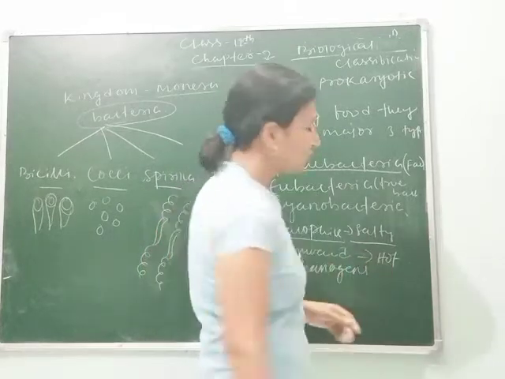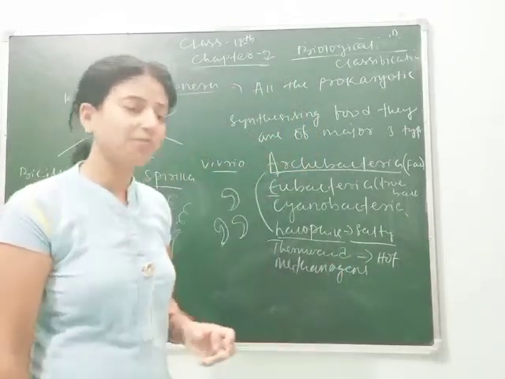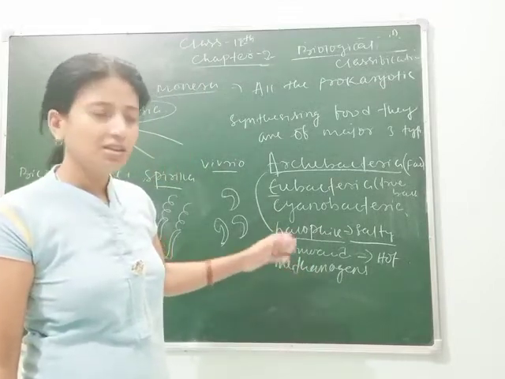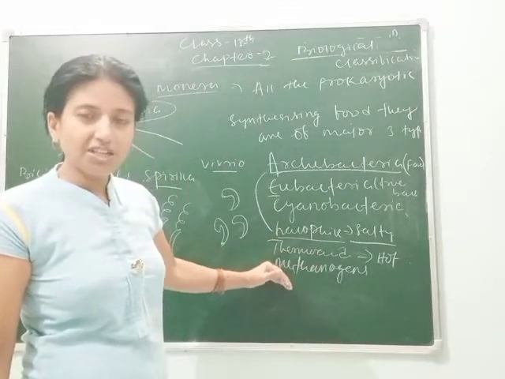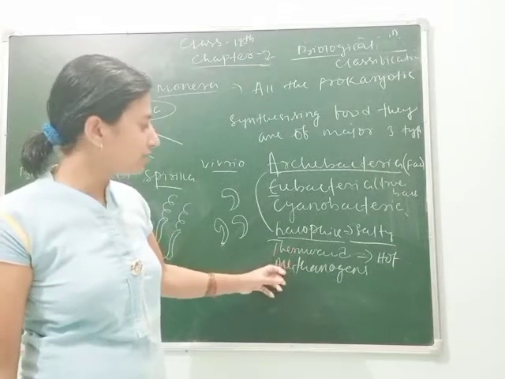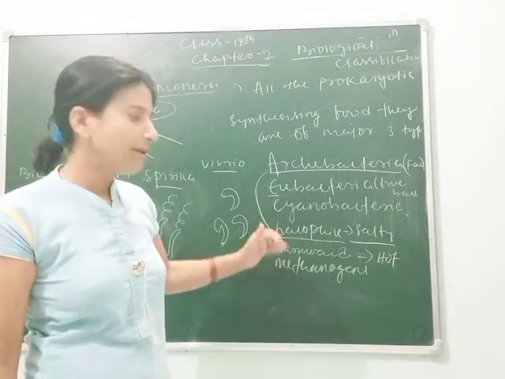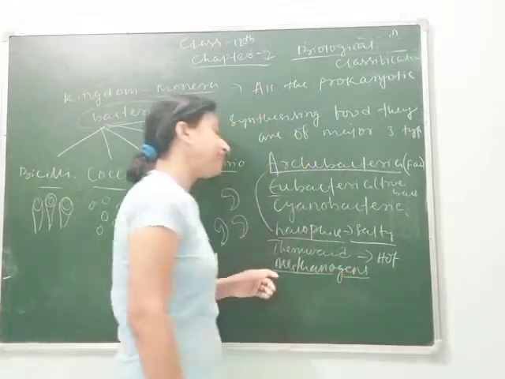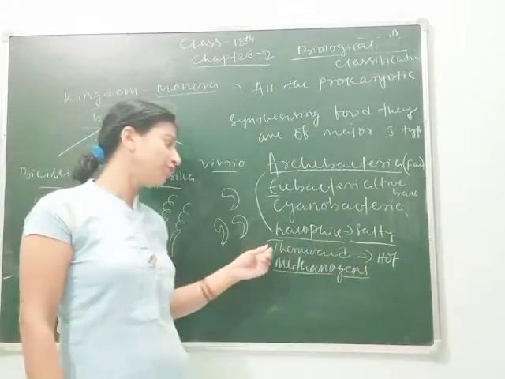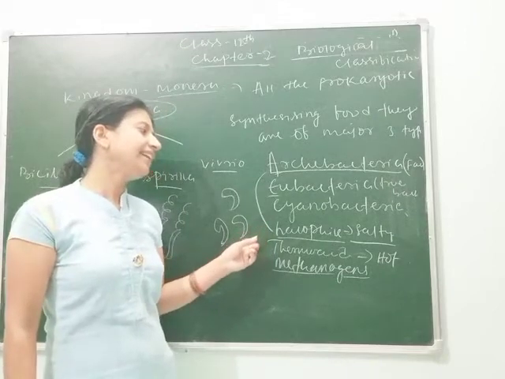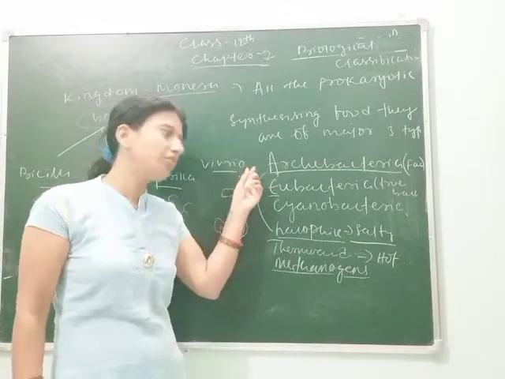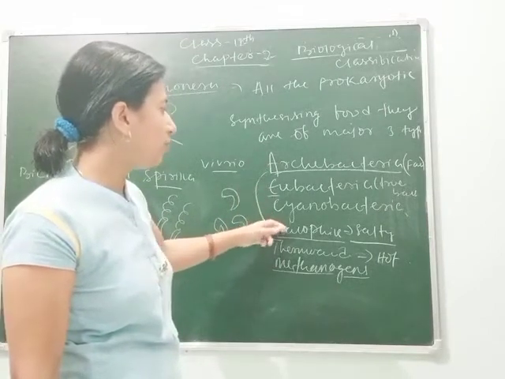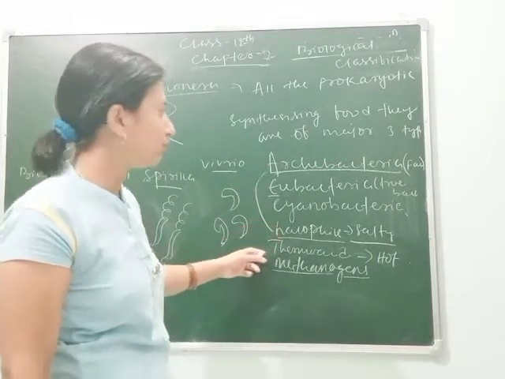Why are they called methanogens? As we know, ruminants take cellulosic food. For digestion of cellulose, these bacteria are present inside the gut of the ruminants. During the digestion of cellulose, they produce methane gas, due to which they are named methanogens. Thermoacidophiles can live in hot conditions. So archaebacteria are of three types: halophiles, thermoacidophiles and methanogens.